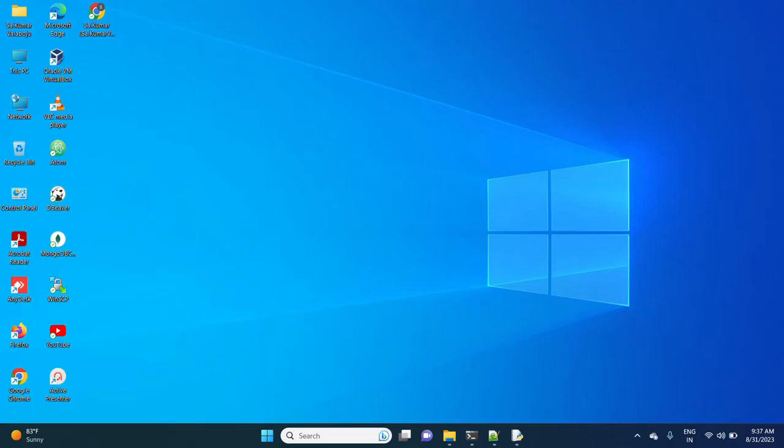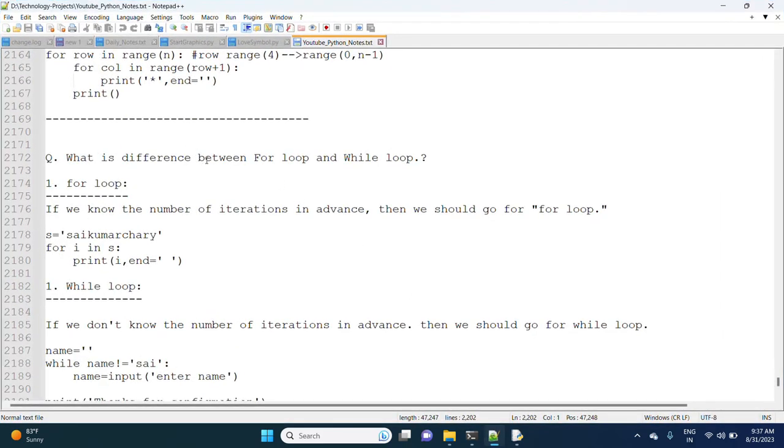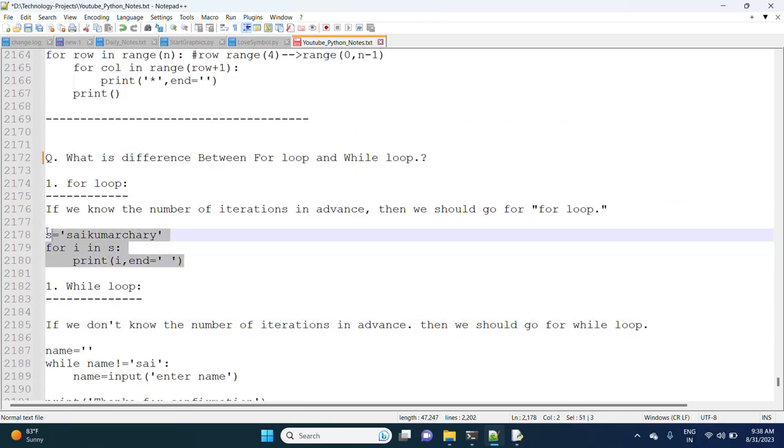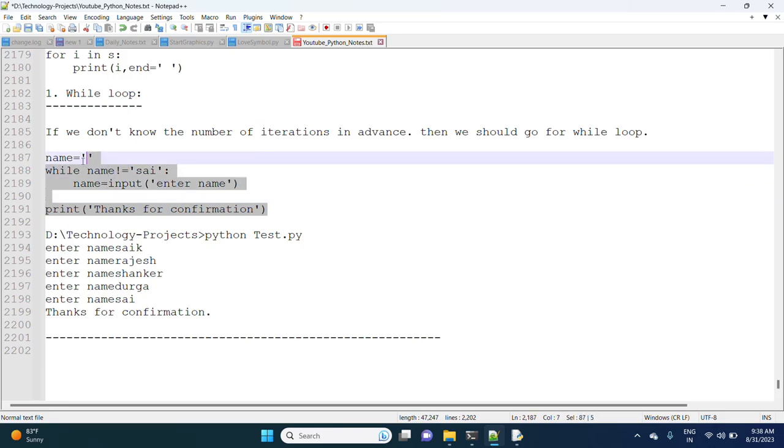Hi friends, in the last session we discussed the difference between the for loop and the while loop. We are working on the flow control concept. Normally, if we know the number of iterations in advance, then we should go for a for loop. If we don't know the number of iterations in advance, then we should go for a while loop. I covered an example for each in the last session.